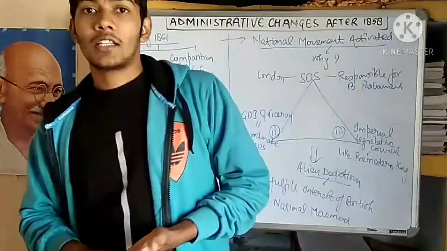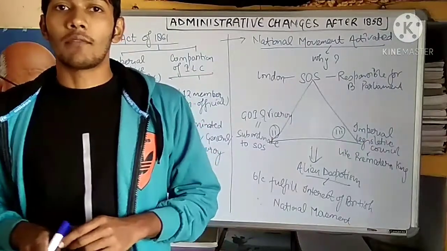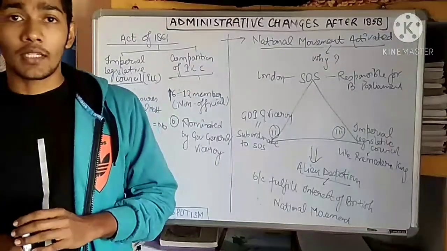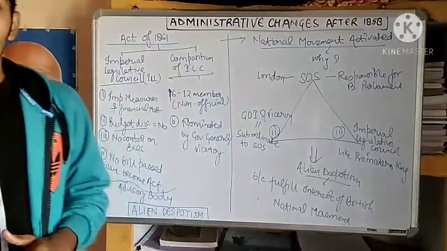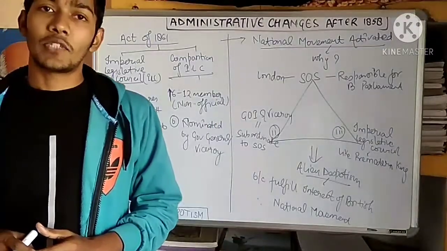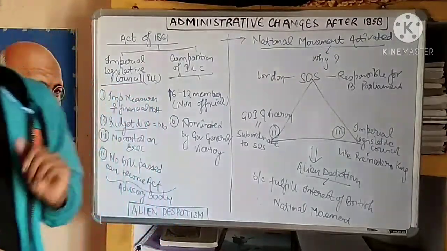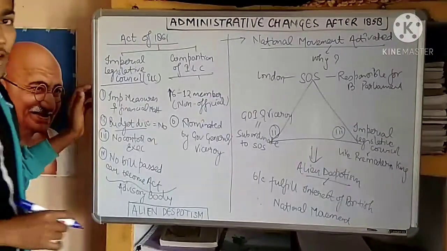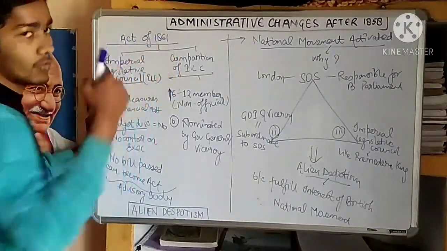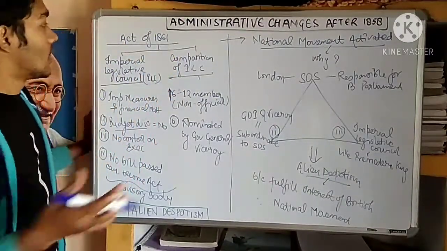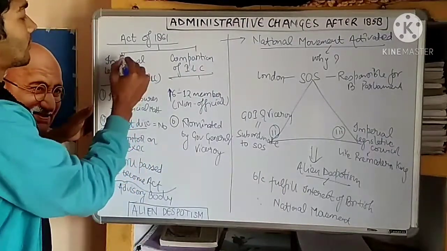We have to understand why a thing is happening. When we understand why something is happening, we will enjoy the reading. So first, to read every concept, we have to understand why this is happening and what this is. So we will discuss the Act of 1861. What is the Act of 1861? As you all know, we will quickly go through it. The first thing is that it has given birth